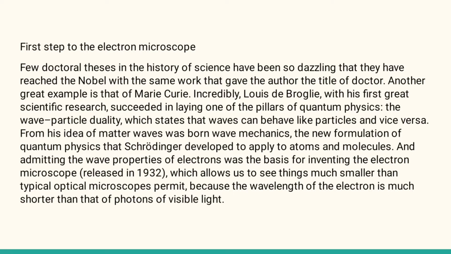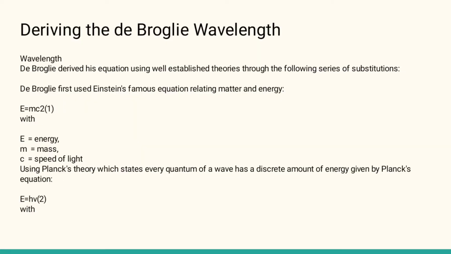The wave properties of electrons in atoms and molecules were the basis of our inventing the electron microscope, which allows us to see things much smaller than a typical optical microscope permits, because the wavelength of the electron is much shorter than the photons of visible light. Deriving the de Broglie